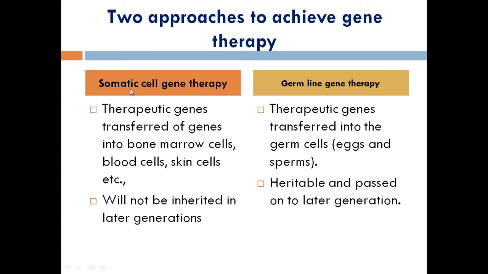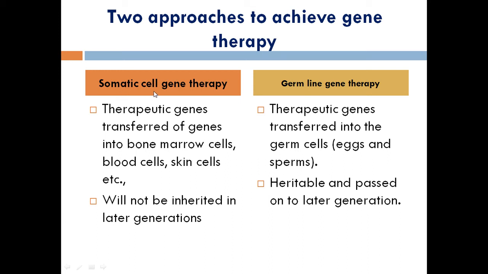But the major problem for somatic cell gene therapy is that it will not be inherited by later generations. While studying genetics, we know that the characters of DNA are transferred from one generation to the next generation. That is, either maternal or paternal characters, father's character or mother's character, will be transferred to the children.